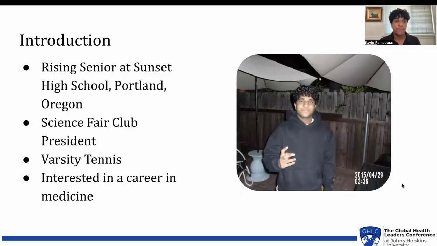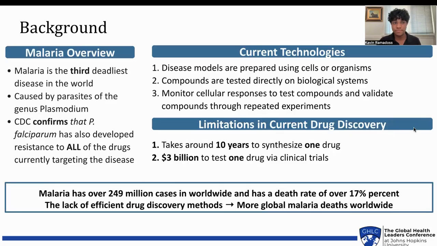So let's just get a quick introduction about me. My name is Kavin, and I'm a rising senior at Sunset High School in Portland, Oregon. I'm also my school's science fair club president. I've also participated in varsity tennis for the last 2 years, and I'm also interested in a career in medicine in the future, specifically a physician.